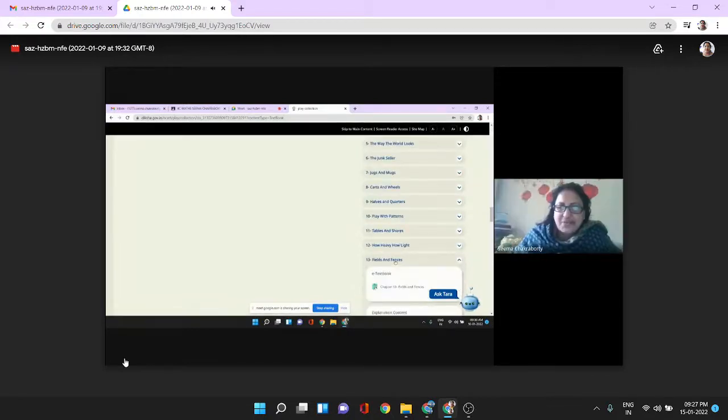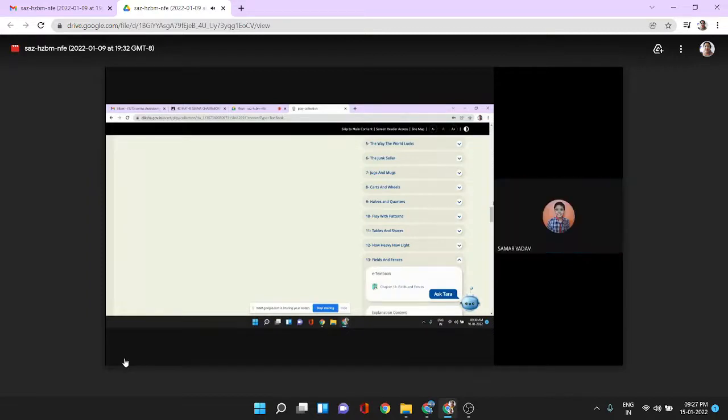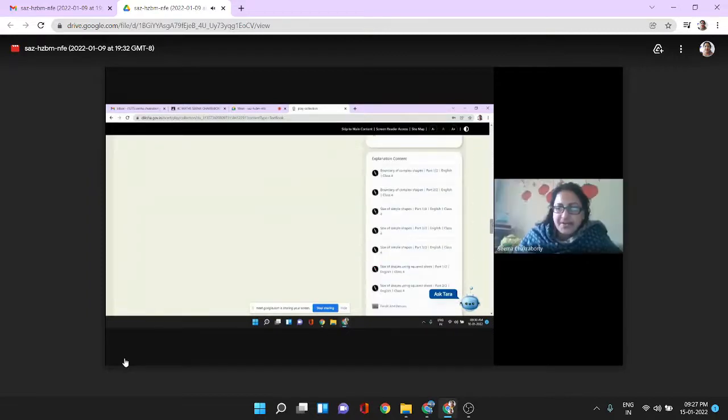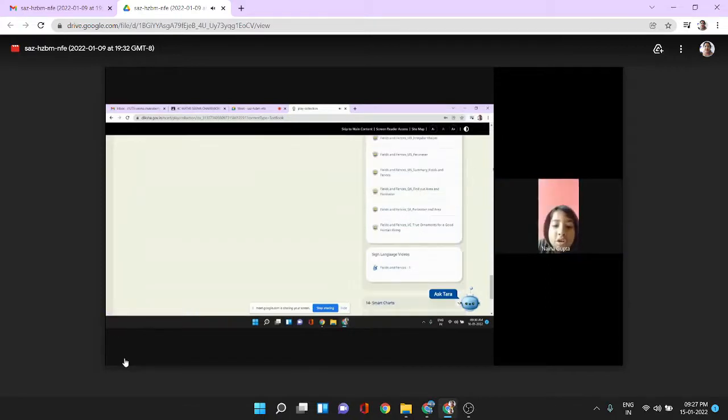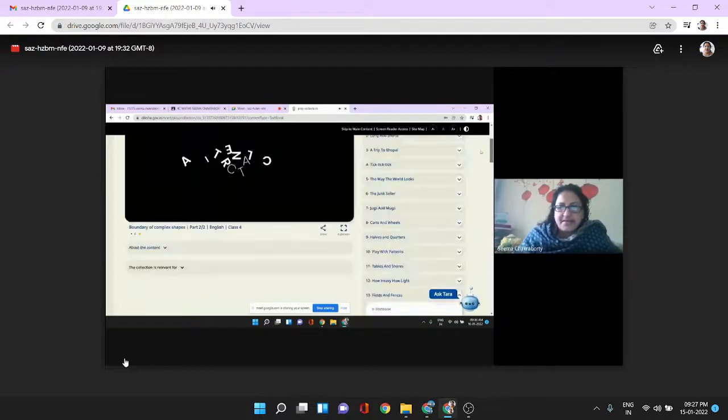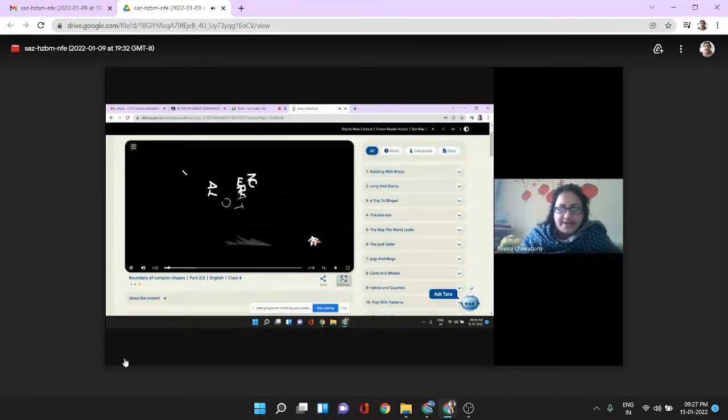Yes, using the thread you can measure the length of the boundary of the complex shape. See another one so that it will be easier for you to understand.